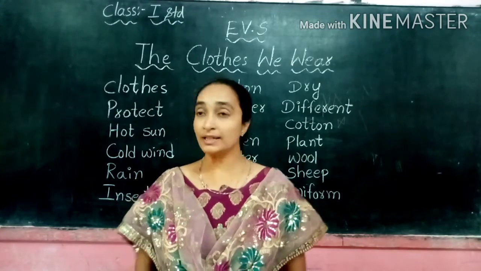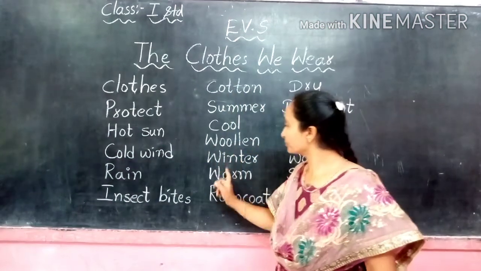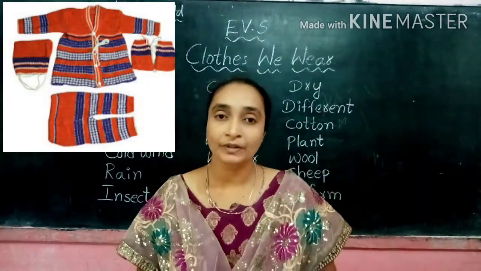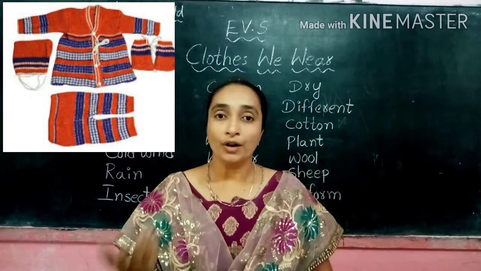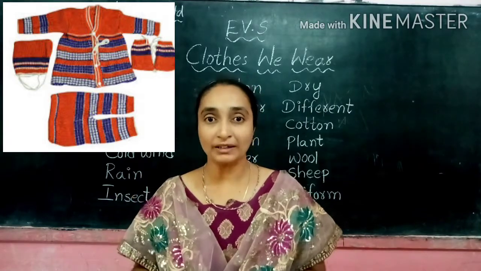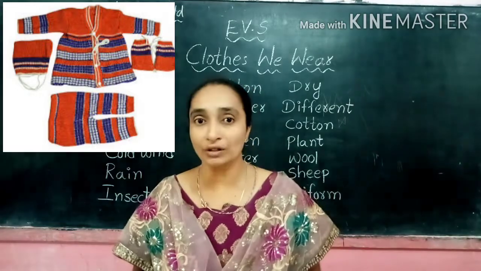And the second one is wool. The woolen clothes, sweaters, mufflers. How are they made? From where are they coming? The wool is not just from the market. From where are they getting all these?